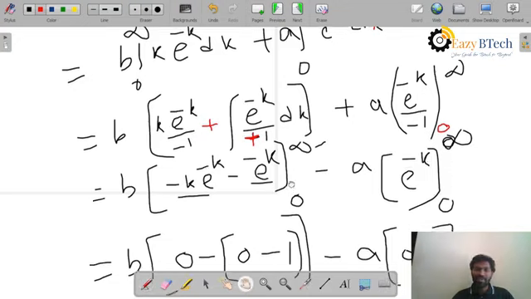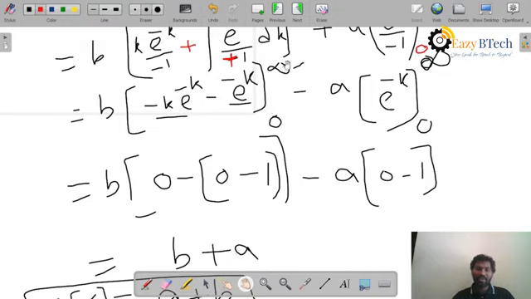Now substitute the upper limit and lower limit. If you put infinity in this expression, infinity into e power minus infinity, the value of e power minus infinity is always equal to 0. That's why it is 0. Minus, again e power minus infinity, so that's why 0. So that is the upper limit. Now the lower limit, which means 0. So 0 into something, whatever it may be, is 0, minus 0. Here you have to apply 0, e power minus 0, which is equal to 1. So the limits are applied for the first integral.